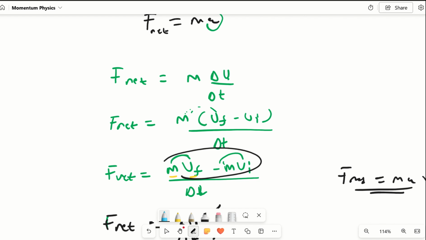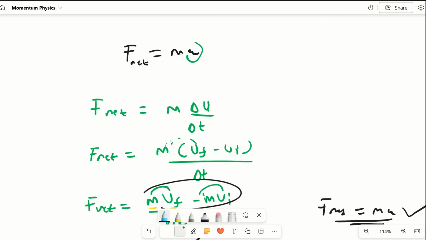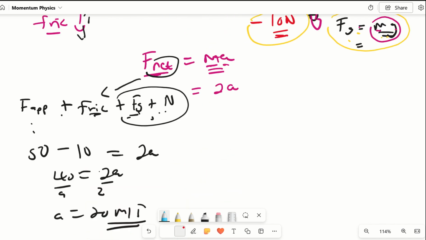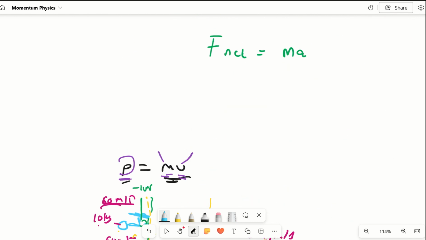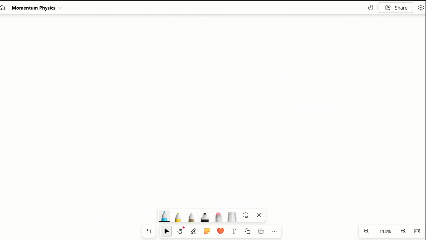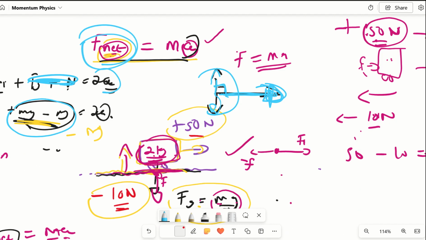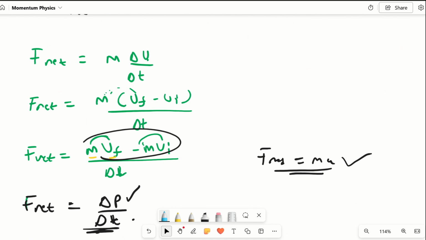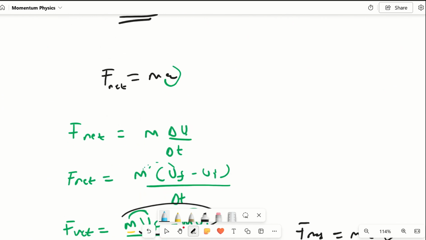Then I said, guys, why am I showing you Newton's second law, even though we're dealing with momentum? Why? So the reason is this, let me show you. Here's the F net, second law of Newton, right?